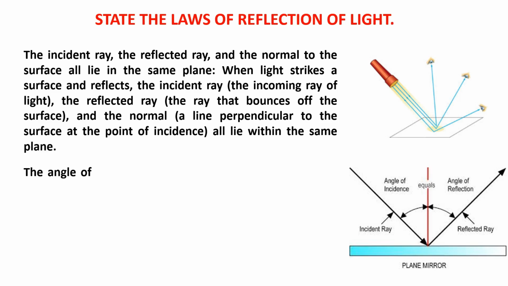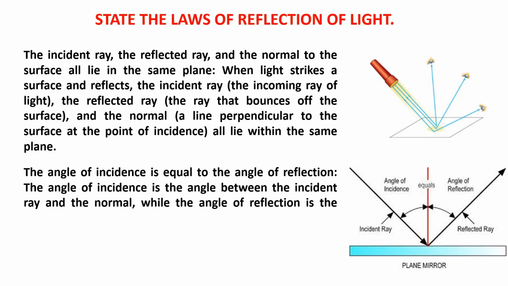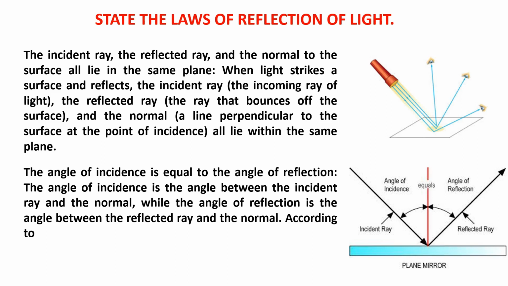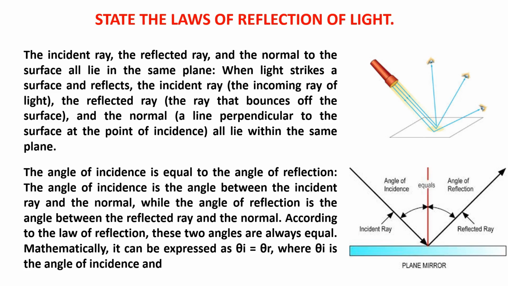The angle of incidence is equal to the angle of reflection. The angle of incidence is the angle between the incident ray and the normal, while the angle of reflection is the angle between the reflected ray and the normal. According to the law of reflection, these two angles are always equal. Mathematically, it can be expressed as theta i is equal to theta r, where theta i is the angle of incidence and theta r is the angle of reflection.